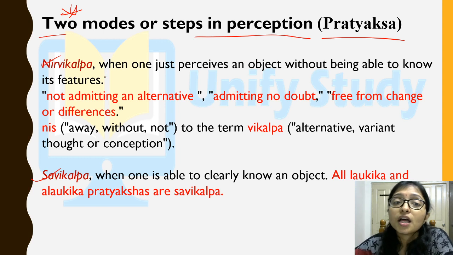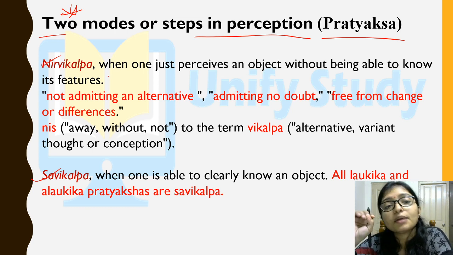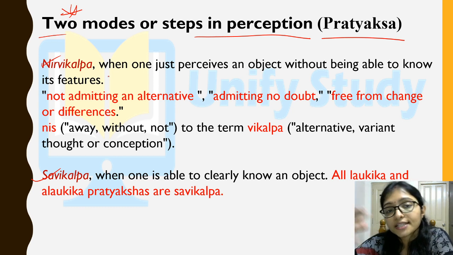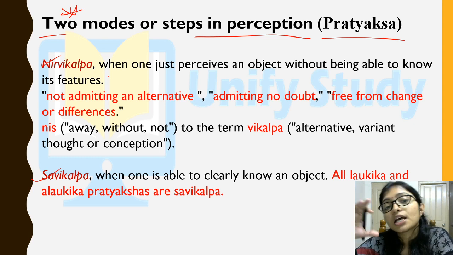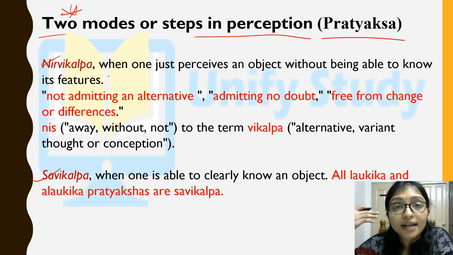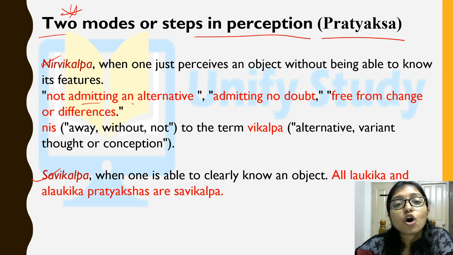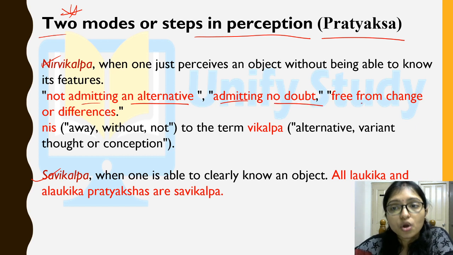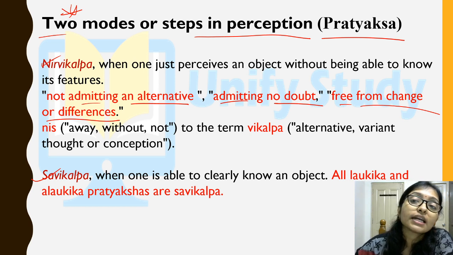What is nirvikalpa? The term is coming from nir. Nir means without, that is not. Vikalpa means alternative. So nirvikalpa means there is no alternative, right? So not admitting an alternative, or admitting no doubt, there is no doubt, or free from change or difference, there is no difference. So that is called nirvikalpa.